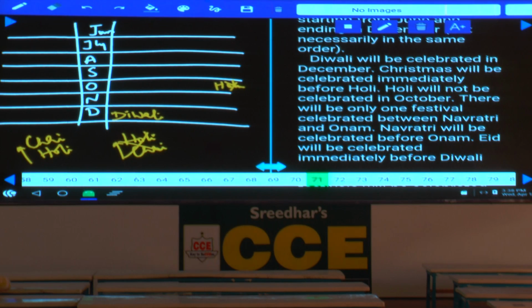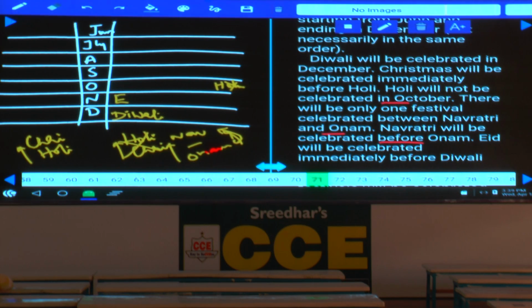Then Holi will not be celebrated in October, and there will be only one festival celebrated between Navratri and Onam. Between Navratri and Onam, how many should be there? There must be only one, in any order. The order is not clearly specified. Maybe Onam is before Navratri or Navratri is before Onam. And Navratri will be celebrated before Onam, that is clearly given. Navratri is before Onam.